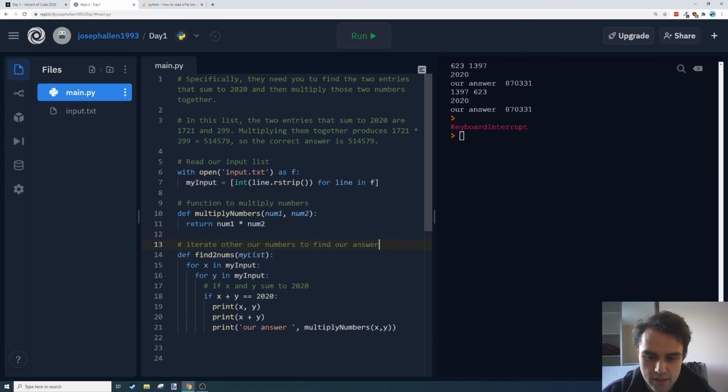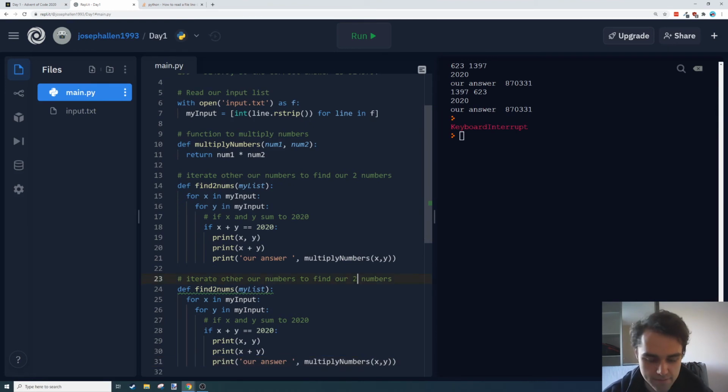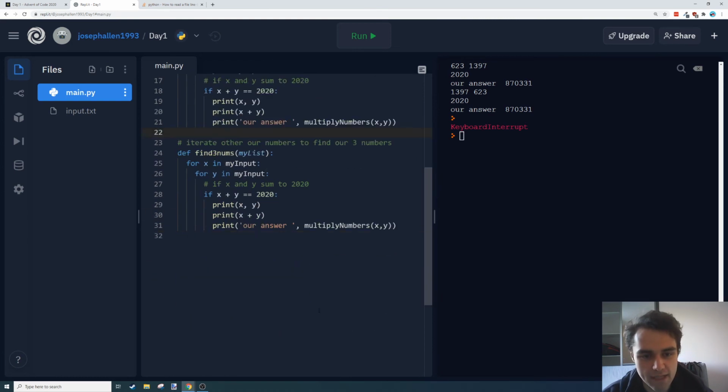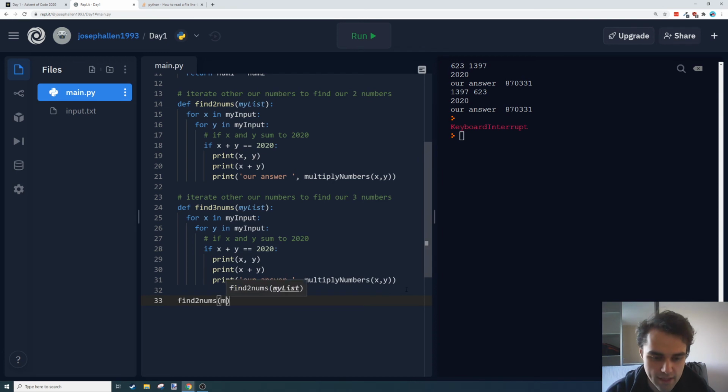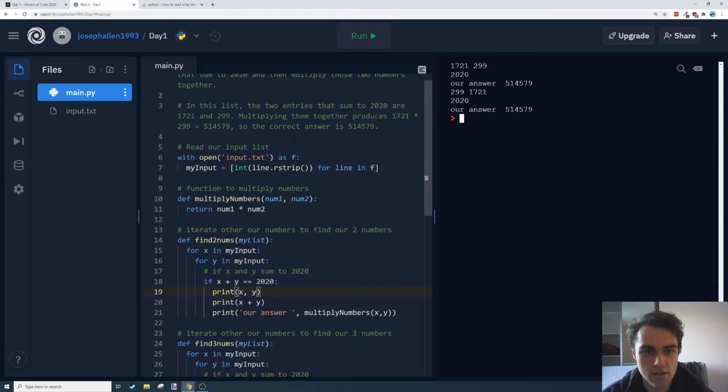And then we can add a new one that's a modification of that, but for finding 3 numbers. I'm just going to rename it find 3 numbers, but they're both going to take a list. And then I'm going to have to call that function. So if I call find 2 nums and my input, I should get the same answer we were getting before.